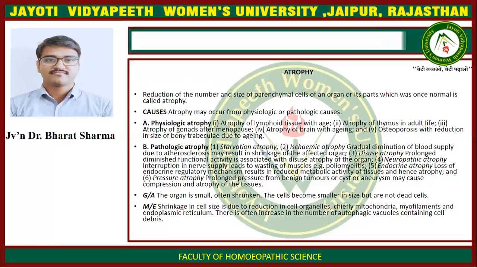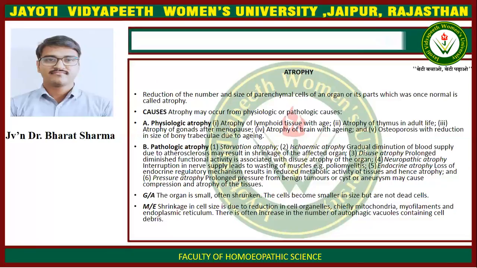Atrophy may occur from physiologic or pathologic causes. A. Physiologic atrophy: atrophy of lymphoid tissue with age, atrophy of thymus in adulthood, atrophy of gonad after menopause, atrophy of brain with aging, and osteoporosis with reduction in size of bony trabeculae due to aging.